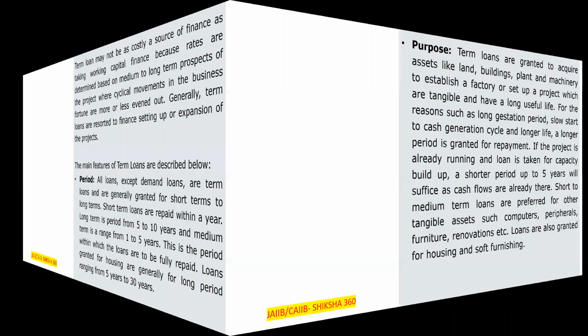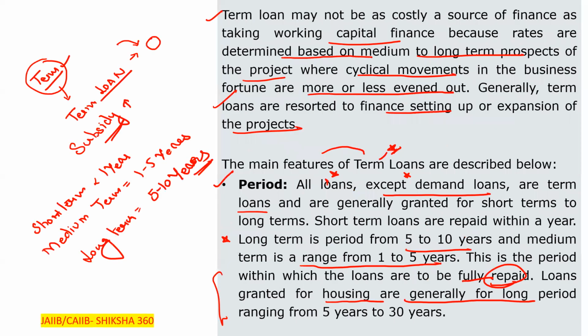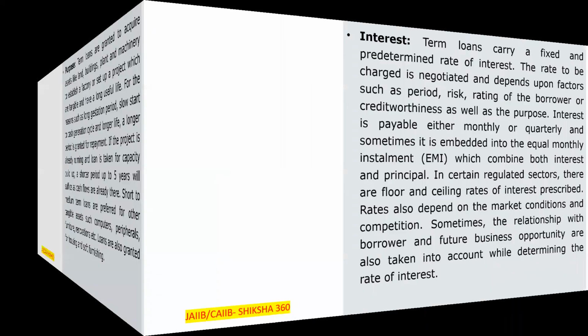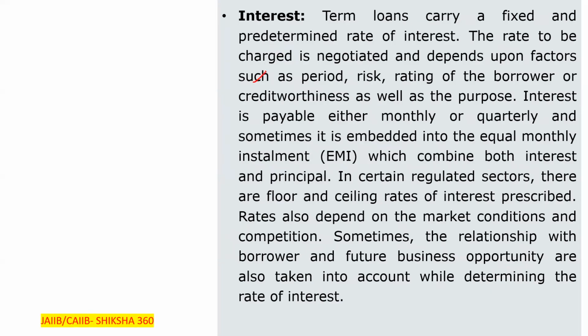So we have discussed two points till now: what is the period of the loan and what is the purpose of the loan. Next one, what is the interest on the loan? Term loans generally carry a fixed and predetermined rate of interest. The rate to be charged is negotiated and depends upon the period.